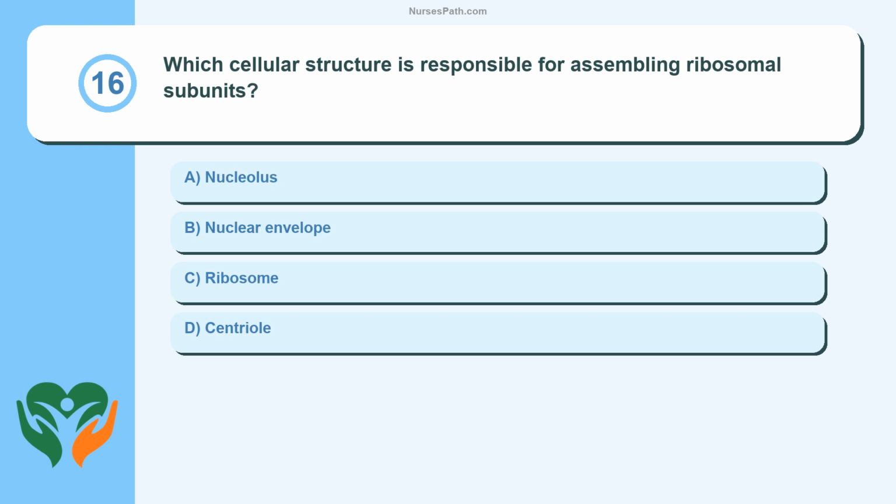Question 16. Which cellular structure is responsible for assembling ribosomal subunits? Nucleolus, nuclear envelope, ribosome, centriole.